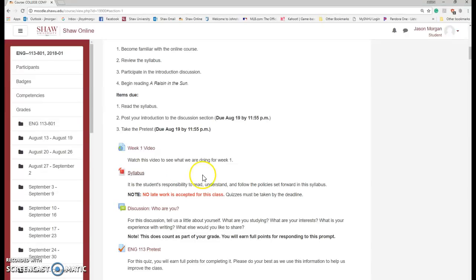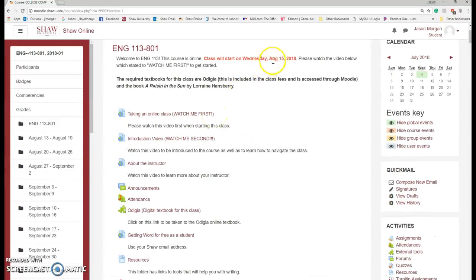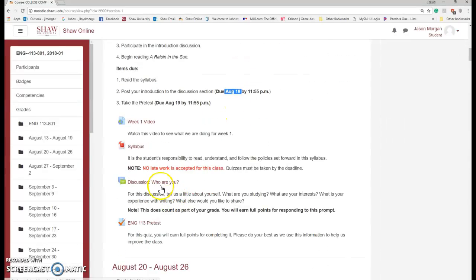This week, all I want you to do is look over the syllabus, understand that no late work is accepted. You're going to do the discussion and take the pretest. And that's it. Okay? Now, these are due by the 19th. So the class started on the 15th. Neither one of these assignments will take you very long. But that's what we're doing.